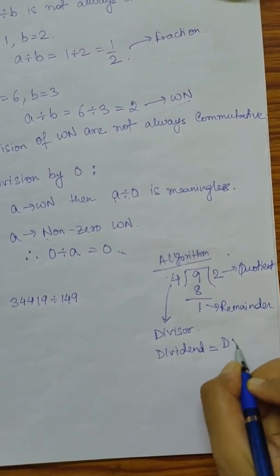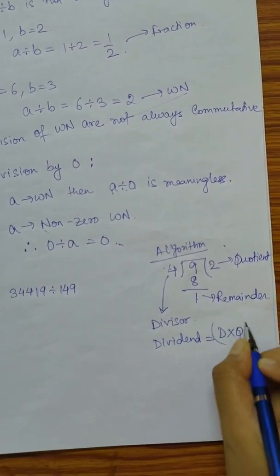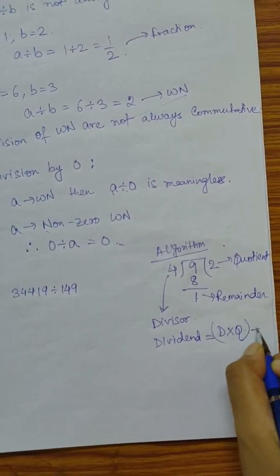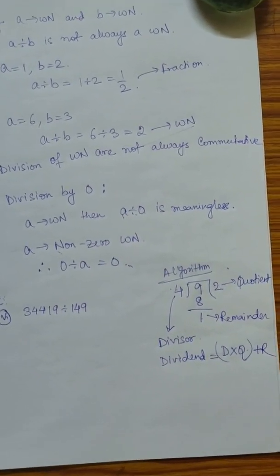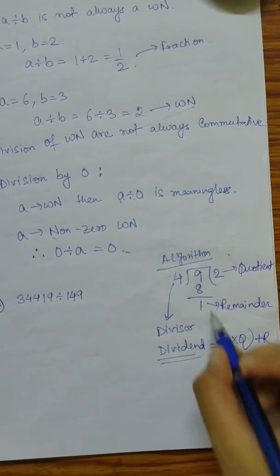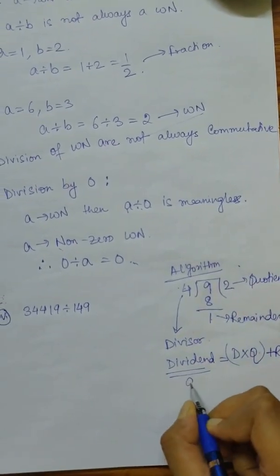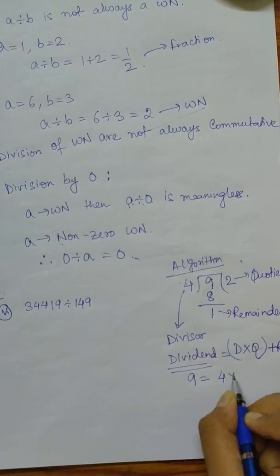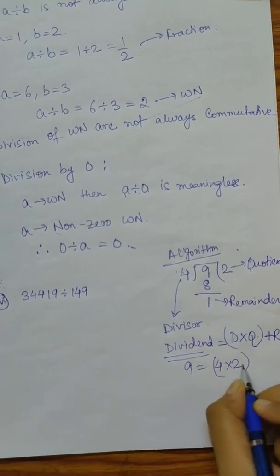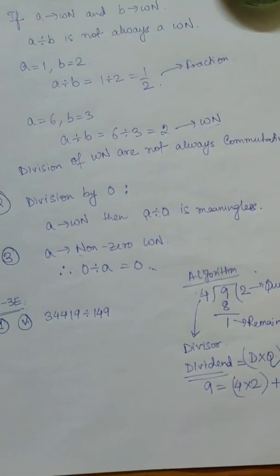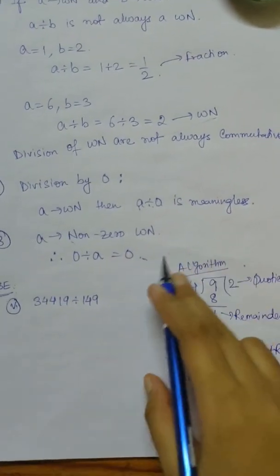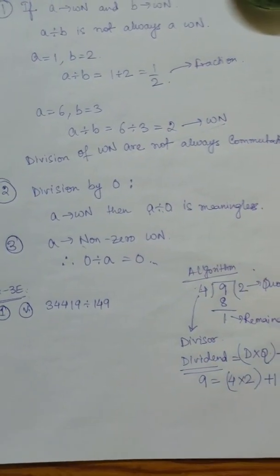So divisor into quotient. You have to first multiply them, then you have to add the remainder. So that will give us the dividend, that is this number. So here we have 9 equals 4 into 2, this gives us 8, then plus 1 as the remainder, so that gives us 9. So this algorithm we will use throughout this exercise.